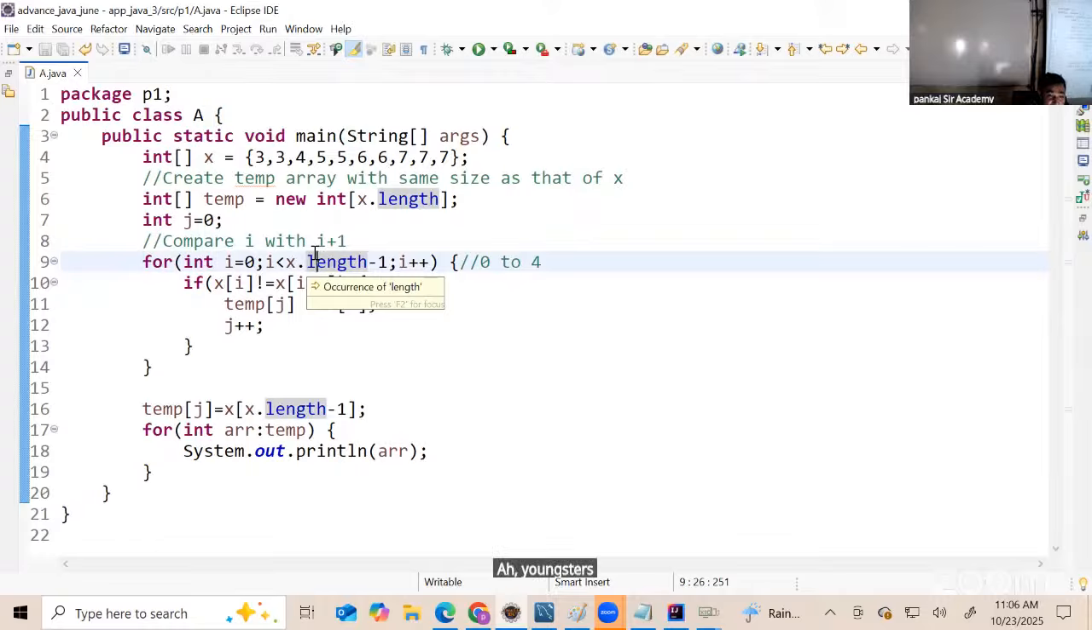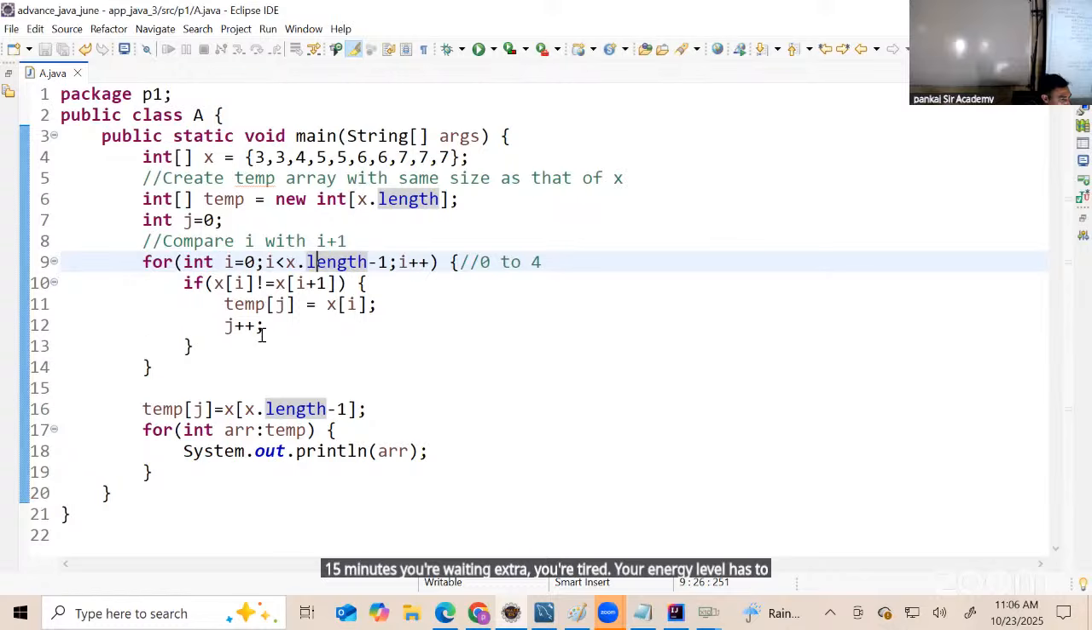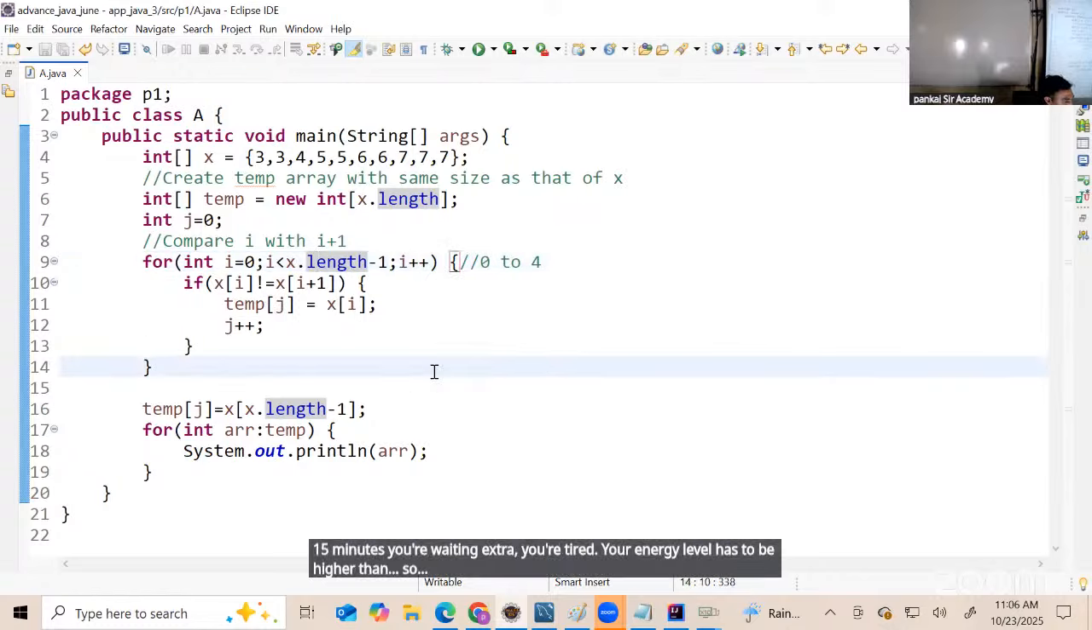Youngsters have to be like youngsters, energetic. You should not be tired. Correct? The moment you start the classes, you're tired. If you wait 15 minutes extra, you're tired. Your energy level has to be higher than mine. Yes or no? Correct? Okay.